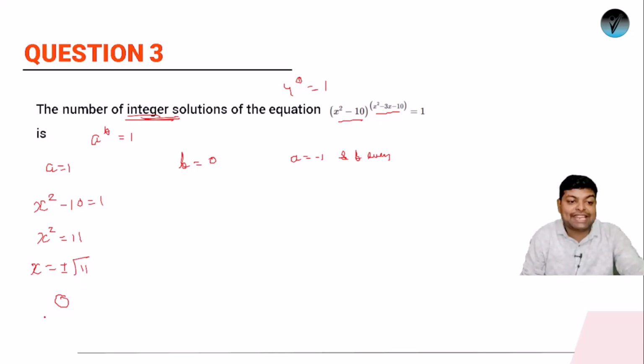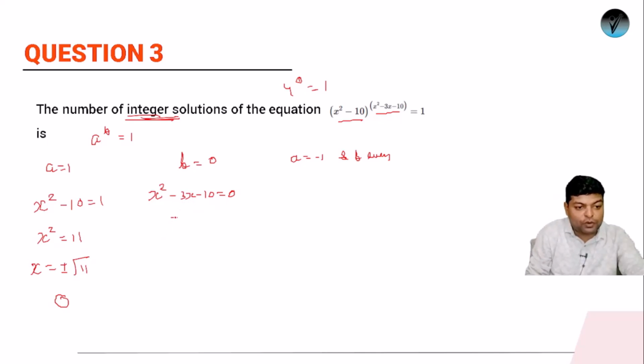If we work on the second scenario, what will be the second scenario? The second scenario is x square minus 3x minus 10 equals to 0. If you solve this quadratic equation, we have to get a 3 and we have to get a minus 10. So how can it be? It will be 5 and minus 2. So the two values of x are 5 and minus 2. So 5 is an integer, yes. Minus 2 is an integer, yes. So from this condition, we are getting two solutions.